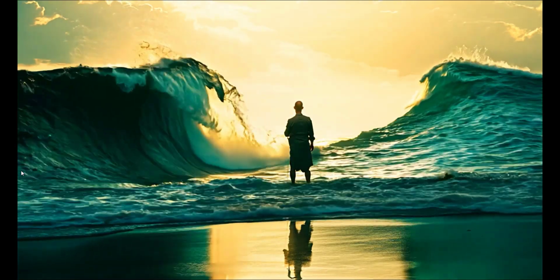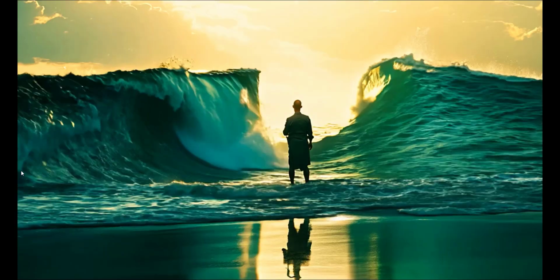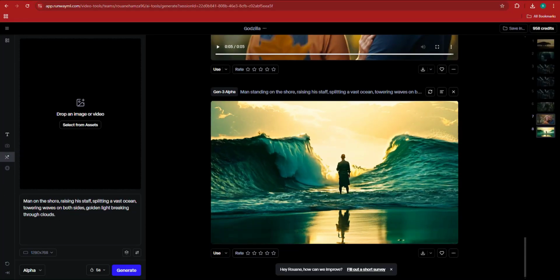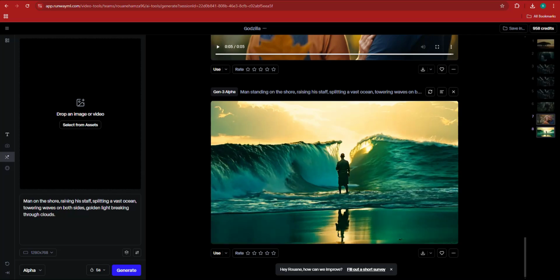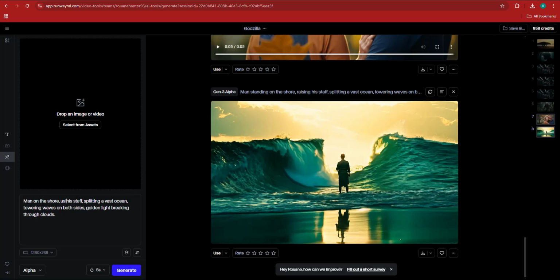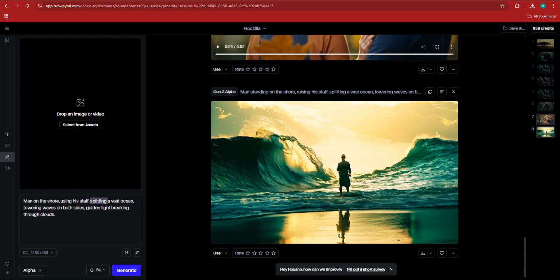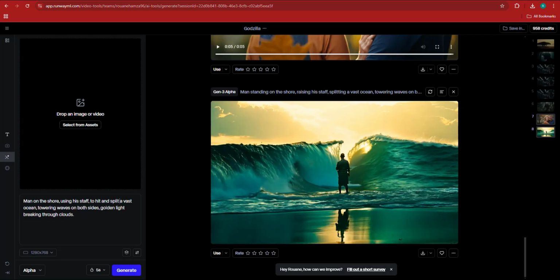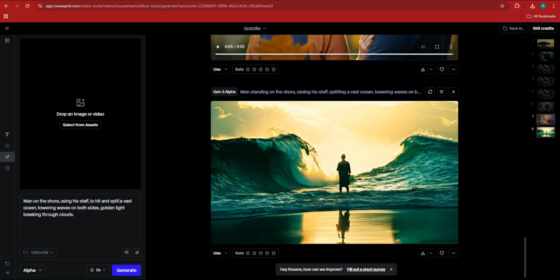Actually, this one is really nice. I think if we generate another one, we can say man on the shore, hitting or using his staff to hit and split a vast ocean.